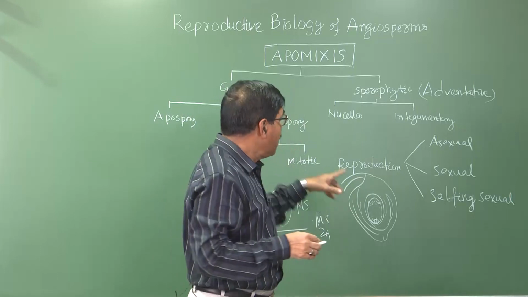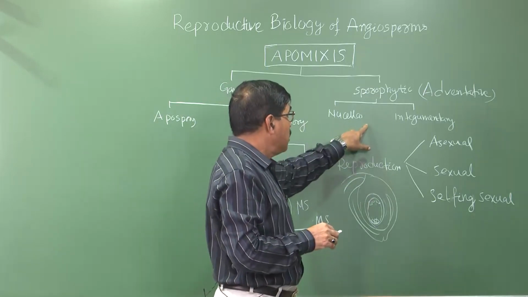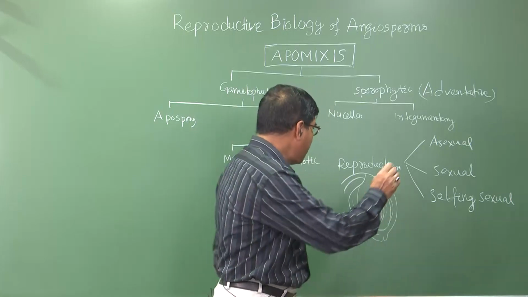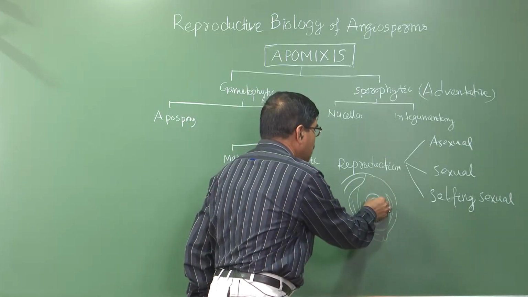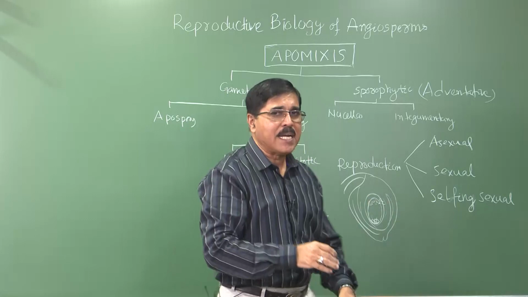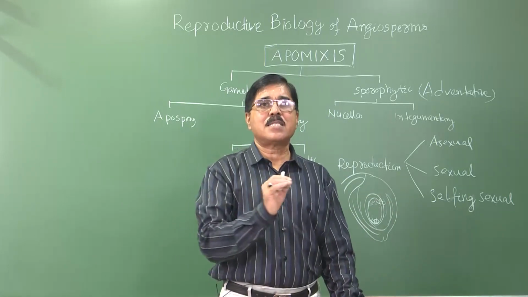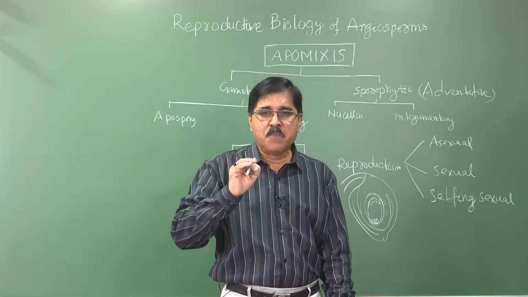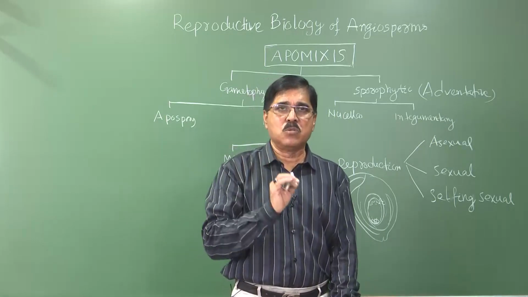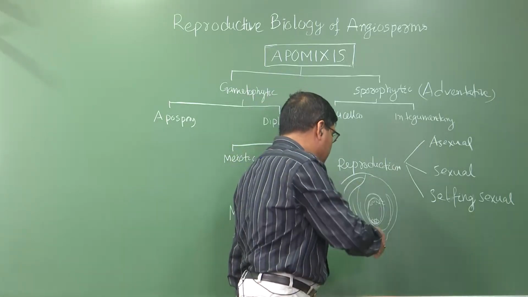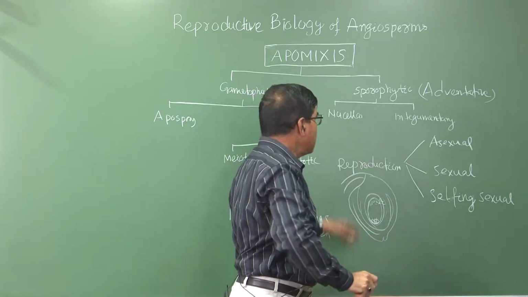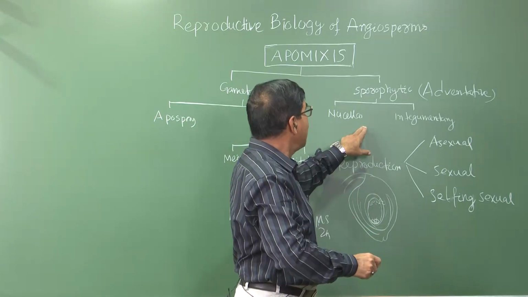Now other cases, when in the sporophytic tissue there is the nucellus and integument. Sometimes the nucellar tissue, the nucellar cells, they become active to form the embryo sac. The nucellar cell is a diploid cell. So the diploid cell becomes active for some reason and starts embryo sac formation. It pushes into this vicinity and becomes the embryo sac. So here this seed is formed and this contains the embryo, and this is because of the nucellar